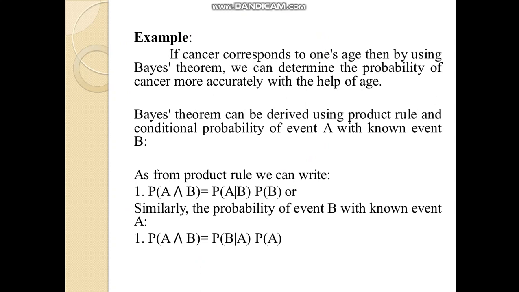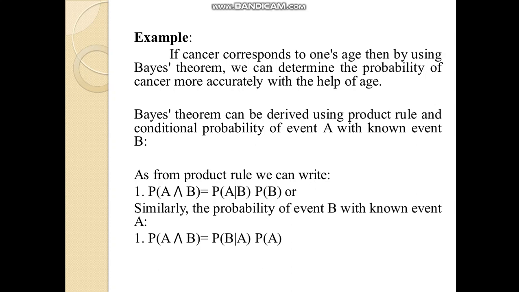Bayes theorem can be derived using the product rule and the conditional probability of event A with known event B. From the product rule, we can write P(A∩B) = P(A|B) P(B).